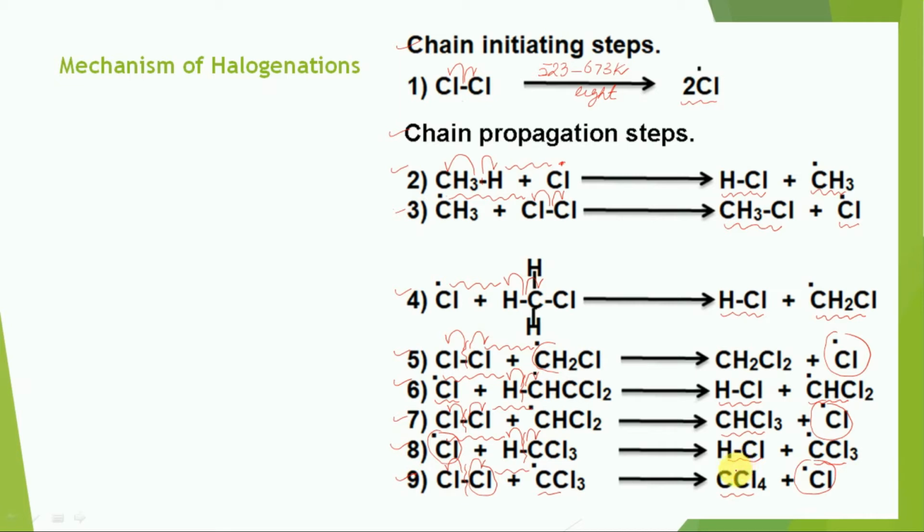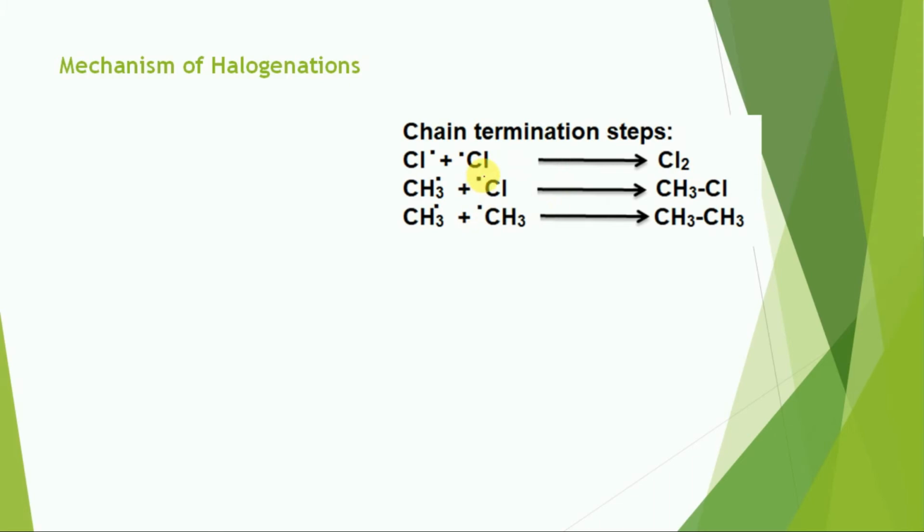So it is very clear from step 2 to 9 that the reaction will continue till all the hydrogen is replaced from the methane. This is called the chain propagation step, and it terminates at this stage, in which all the hydrogen is replaced by chlorine atoms.